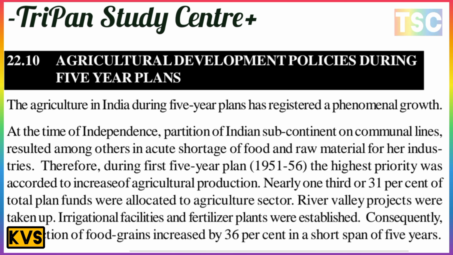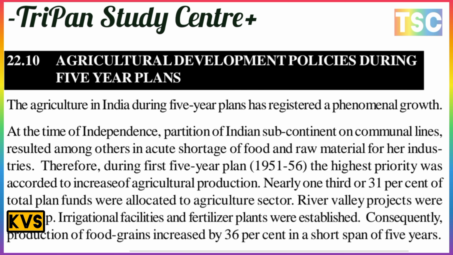At the time of independence and the partition of India, the subcontinent faced, among other problems, an acute shortage of food and raw material for industries. Therefore, during the first five-year plan, 1951 to 56, the highest priority was accorded to increasing agriculture production, and nearly one third, 31%, of the total plan funds were allocated to the agriculture sector.